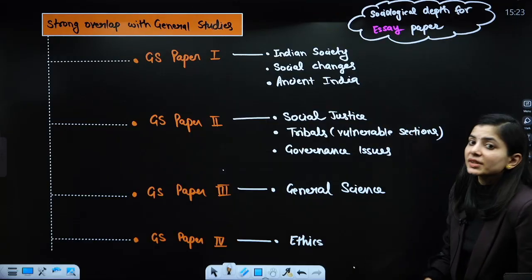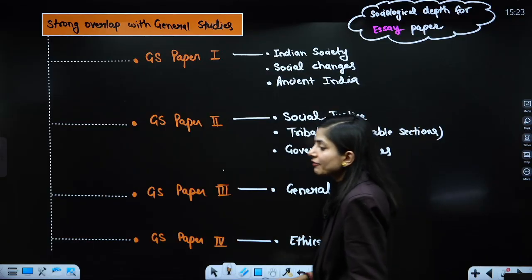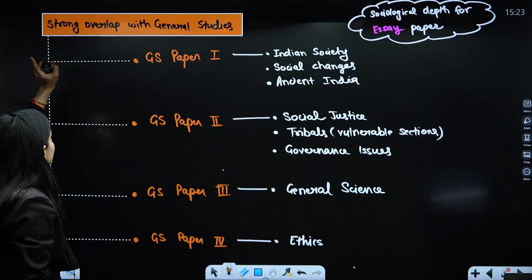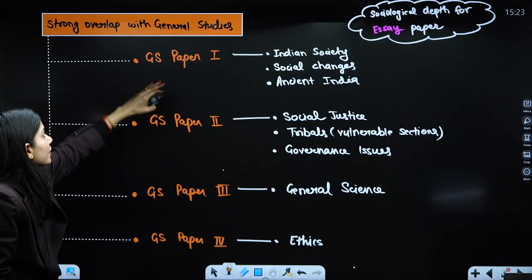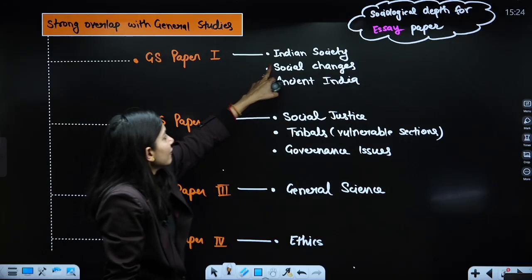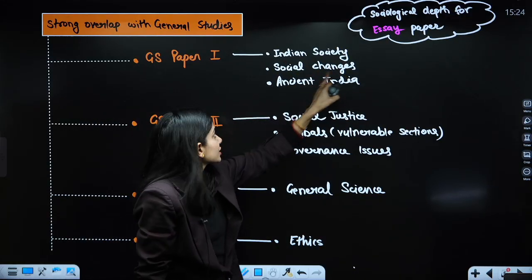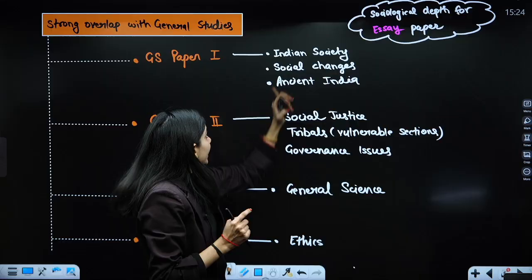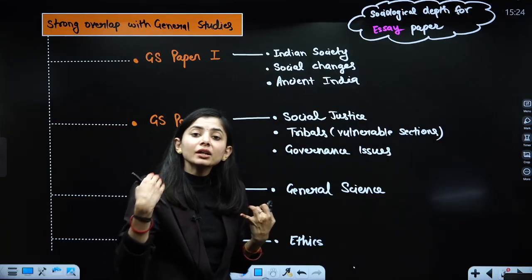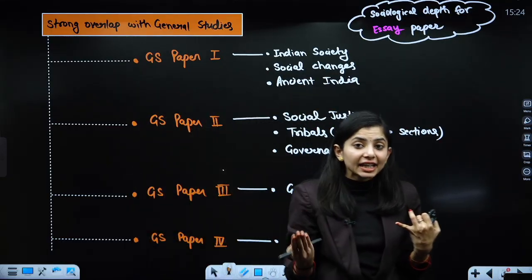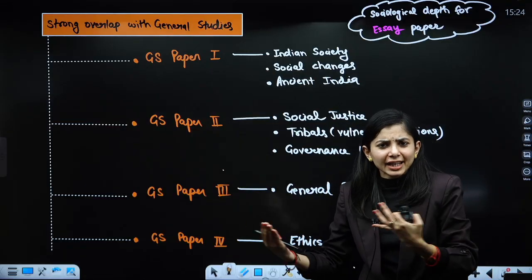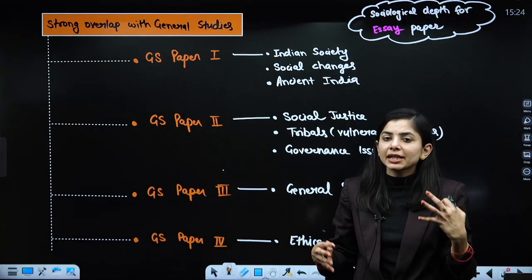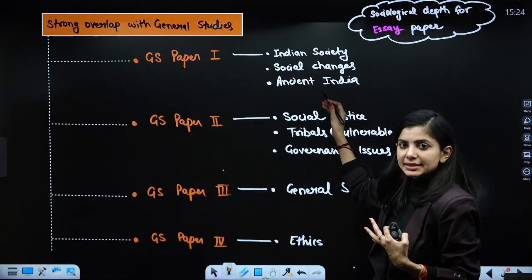Other than this, there is another myth, that anthropology does not have overlap. Here I am providing you the facts as well. It has a strong overlap with general studies. With GS paper 1, you can have complete overlap in terms of Indian society, social changes and ancient India. In Indian society, you have to study demography, Indian villages, and how media and globalization impact the villages. All these aspects, other than ancient India.